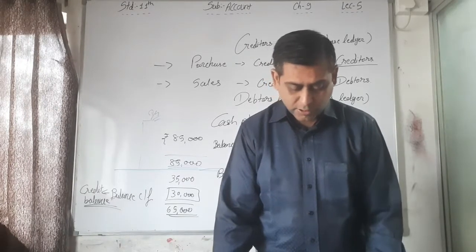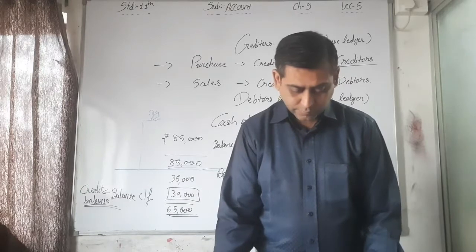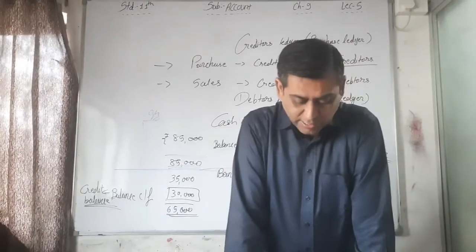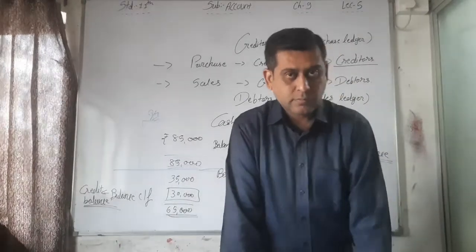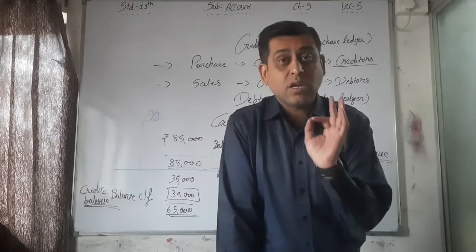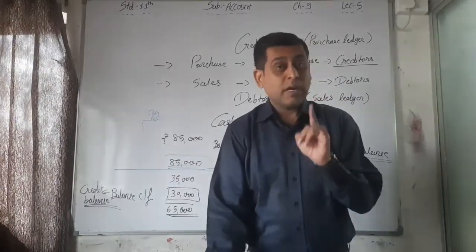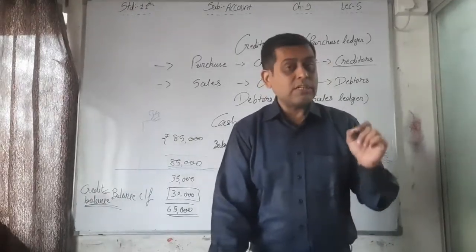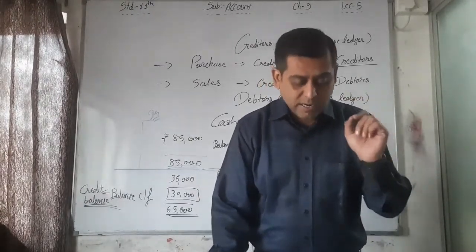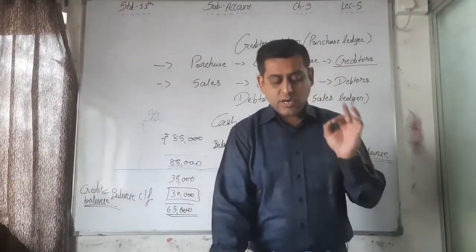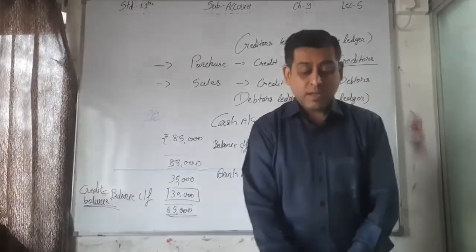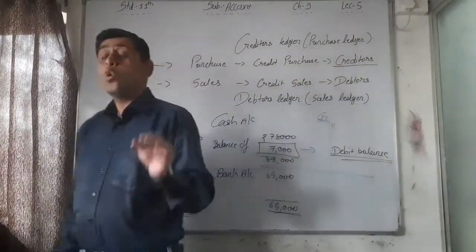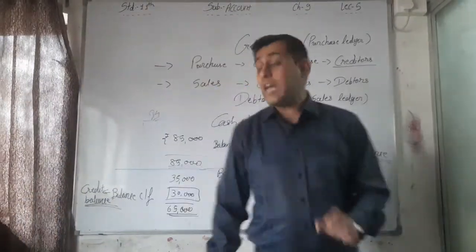Illustration 6. See illustration number 6. Last transaction: after keeping cash on hand of rupees 2000, that 2000 is the closing cash balance. I told you this at that time when we were doing the cash book chapter. See illustration number 6, last entry 31st: after keeping cash on hand 2000, the remaining amount is deposited into the bank. Is that amount deposited into the bank before the closing balance? No. Always the closing balance is the last point.